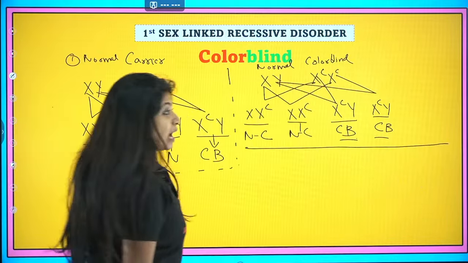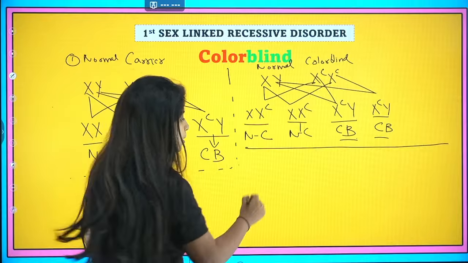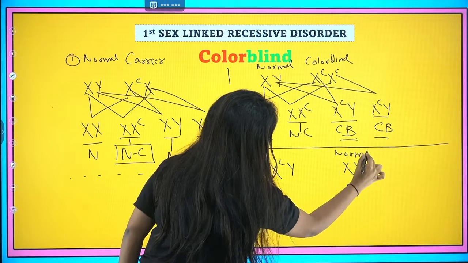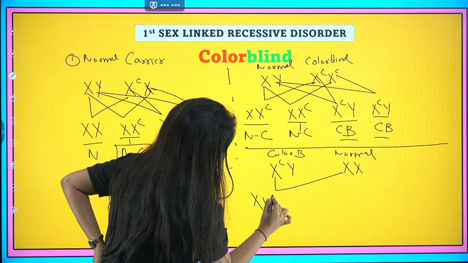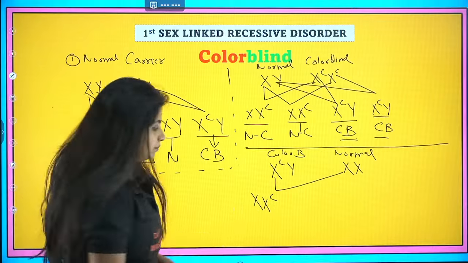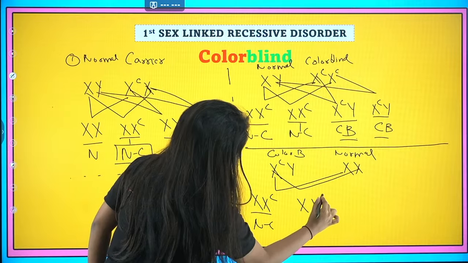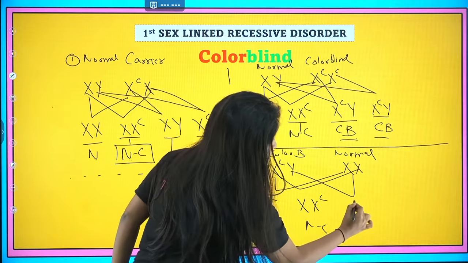Suppose now I want the female to be colorblind, the colorblind gene should be there on the father. So suppose the father is colorblind, my dear children, and the female is normal. The other way around: the father is colorblind and the female is normal. If I cross this with this, I get a carrier female, normal, carrier female. This and this, I get what? Again, normal carrier female. This and this, normal guy. This and this, again, normal guy. So here also, the female is not being affected at all. So totally fine. That is also totally fine.